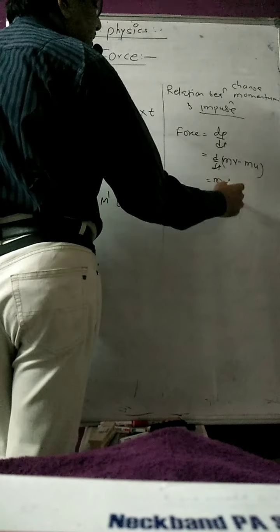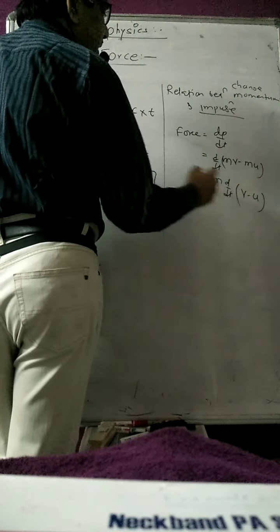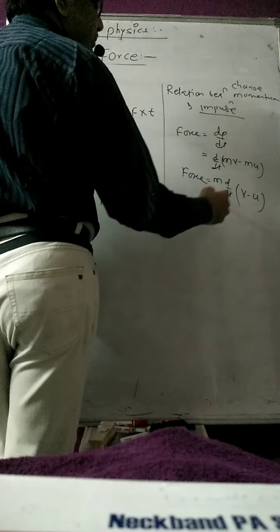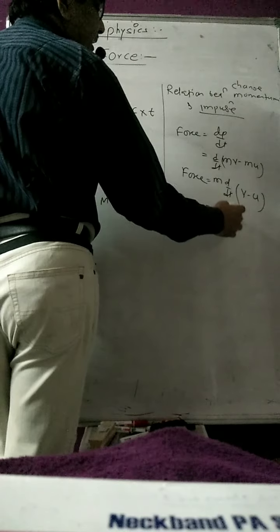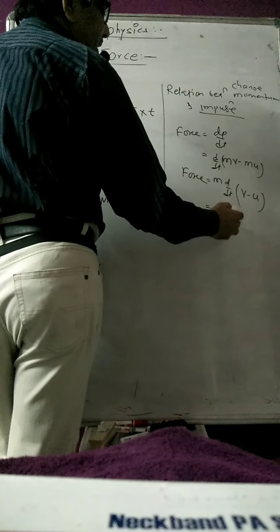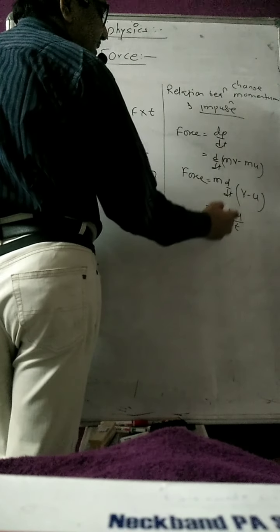If I take m common, then the formula will be force is equal to m into v minus u by t. And v minus u by t is the acceleration.